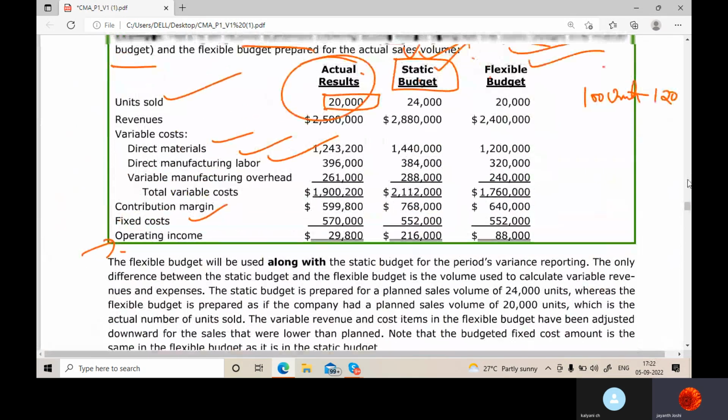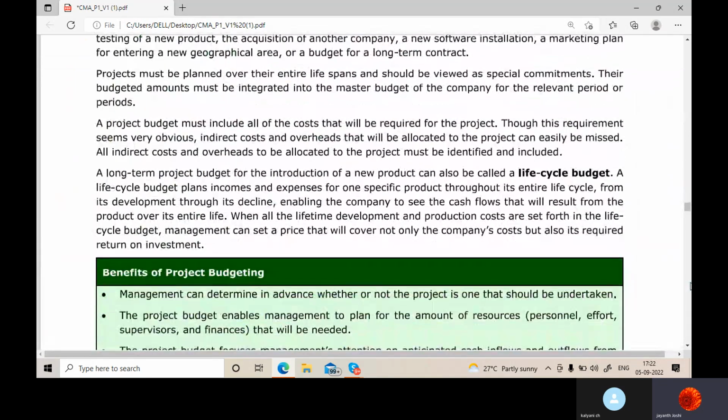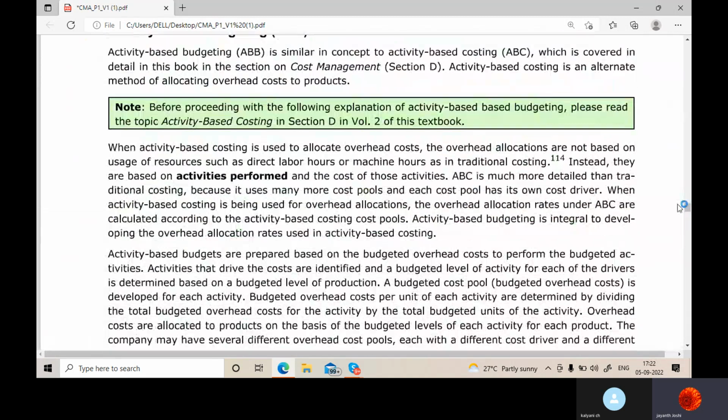So we made this budget. They have given all this. You can go through that. Now we'll go for project budgeting. Okay.